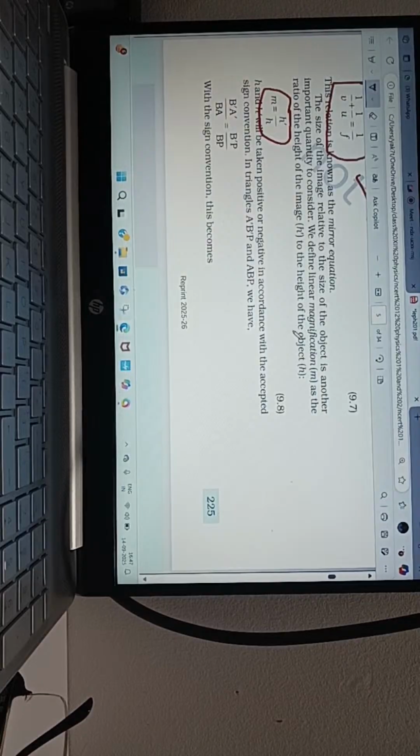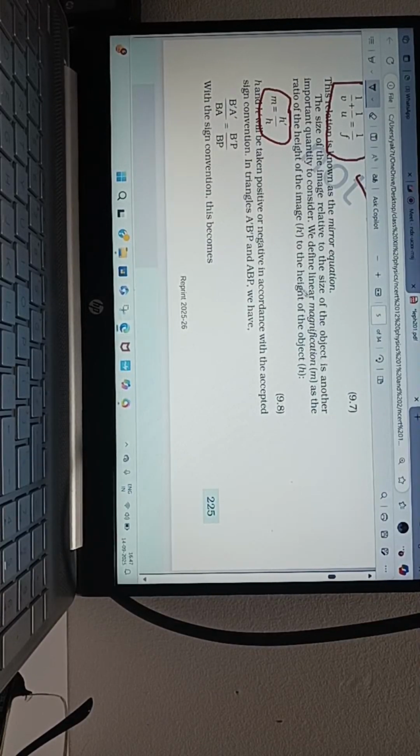What is the definition of magnification? Sir, when the object appears more than it already is after reflection, it's called magnification. No, not like that. Magnification is the ratio of the height of the image to the actual height of the object.